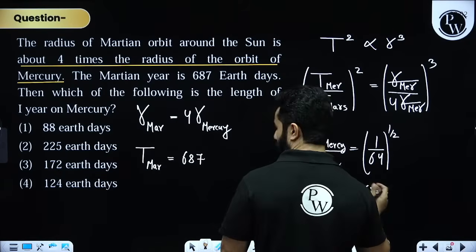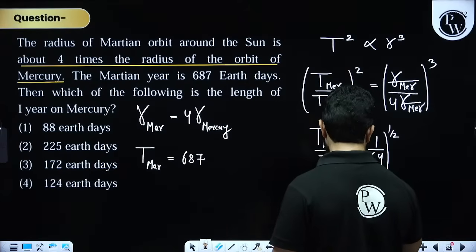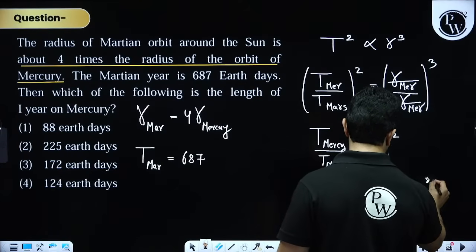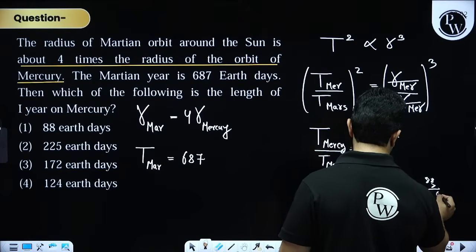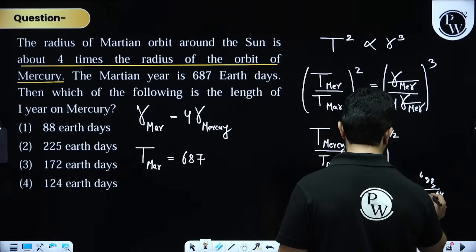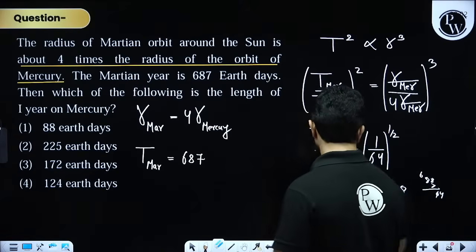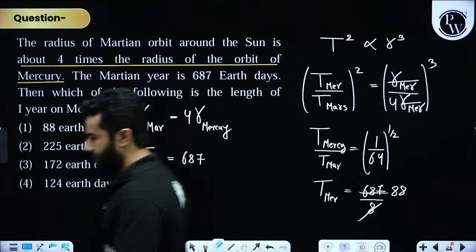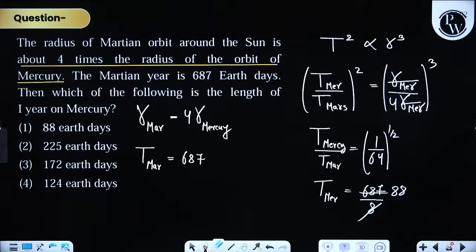Now, solve it, whatever this is. I believe this is 88, right? Please find here what the correct answer is. I think this is 88. If I am not wrong, it is 88, दोस्तों.